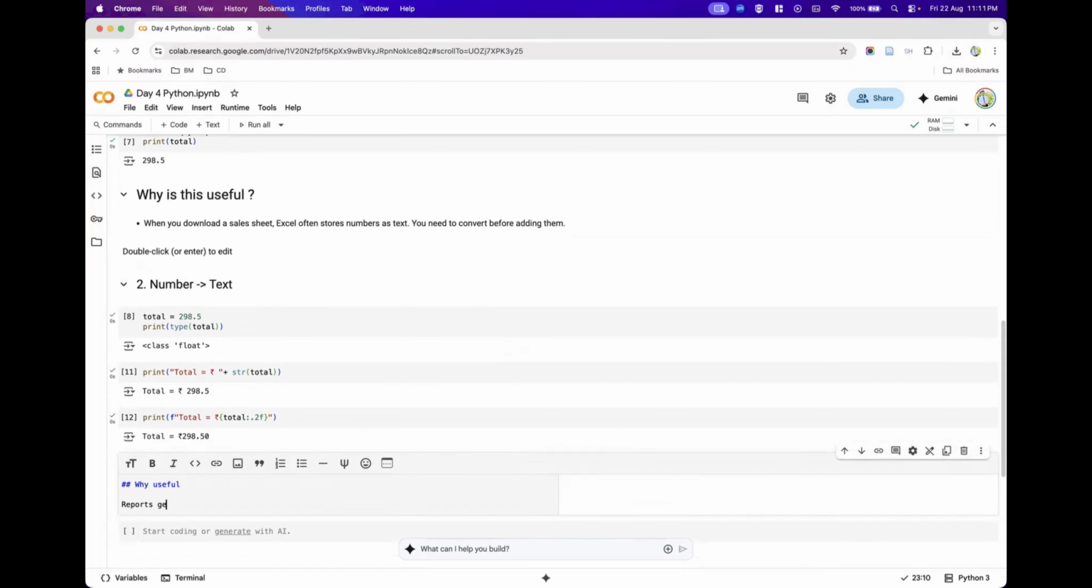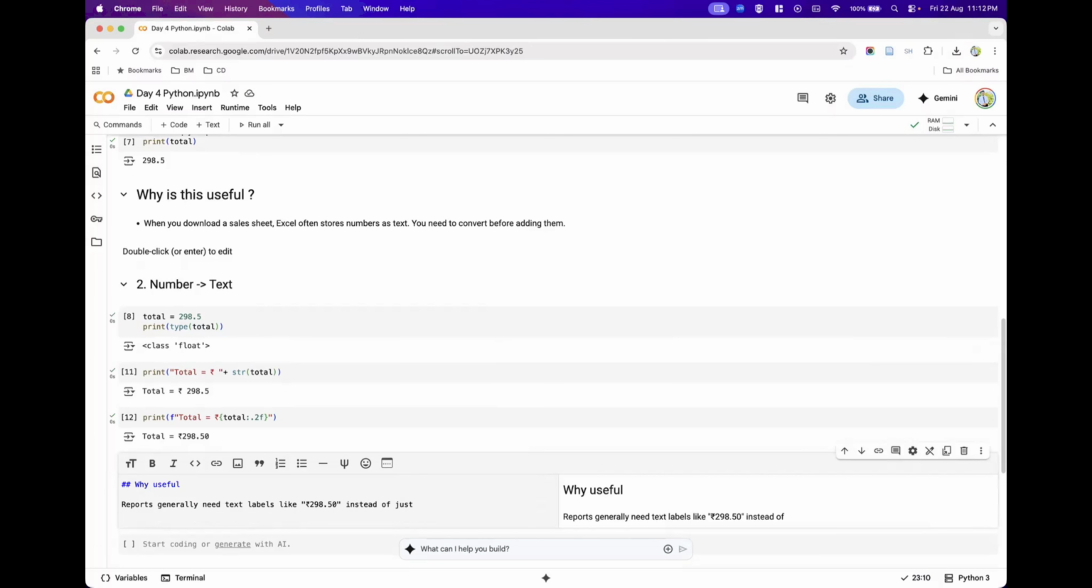Reports generally need text labels. Agreed? Reports generally need text labels, like this one. We want to have this rupee symbol, and 298.50 makes a very good appeal.